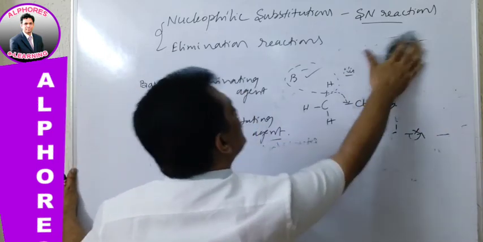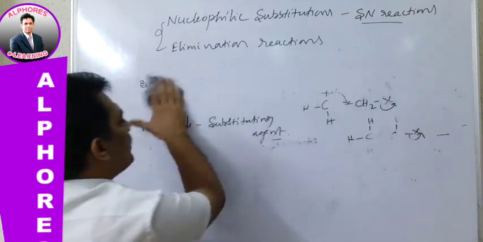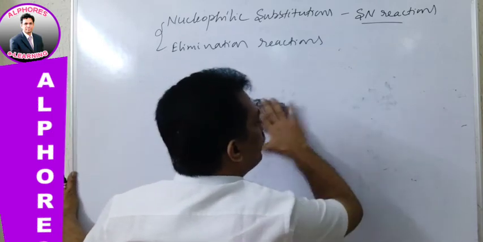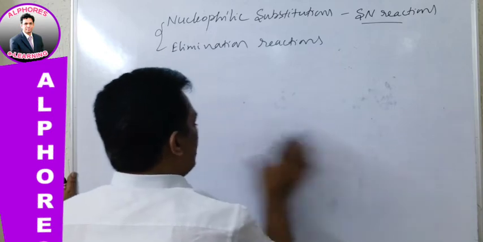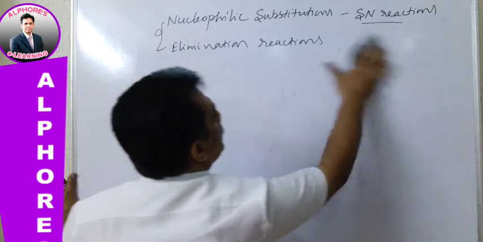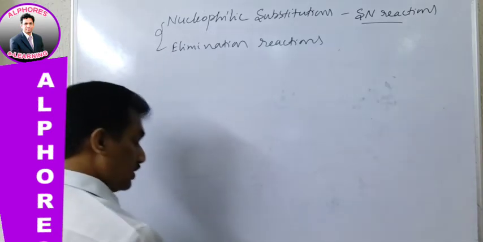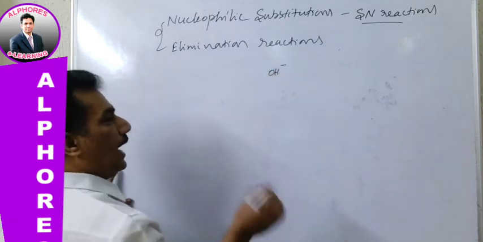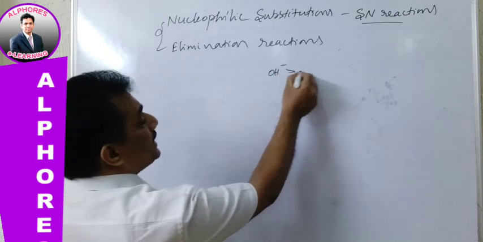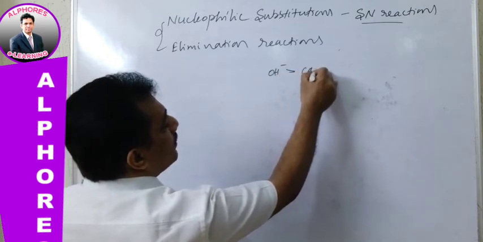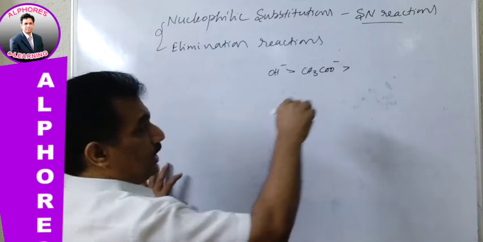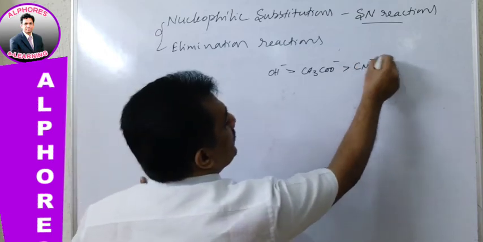In higher exams there may be some other factors that determine the basic strength, but here let me give the clue for how to identify whether a reagent is going to behave like a base or not. Just remember, OH minus and species less basic than OH minus.